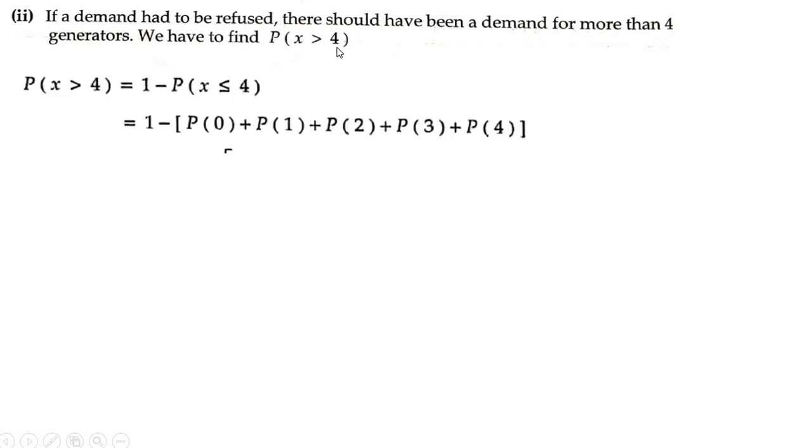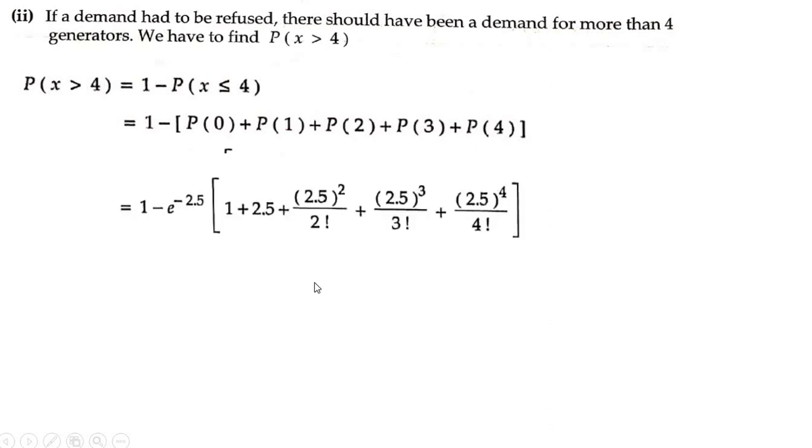So to find more than 4 generators, P of x greater than 4 is equal to 1 minus P of x less than or equal to 4. Less than or equal to 4 means 0, 1, 2, 3 and 4. So substitute in P of x: what is P of 0, P of 1, P of 2, P of 3, P of 4. That gives you the final answer as 0.108822. We move on to the next one now.